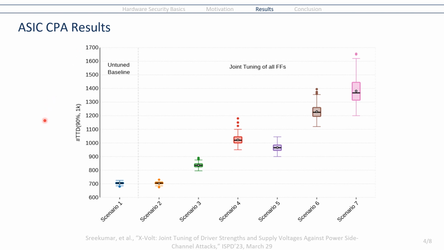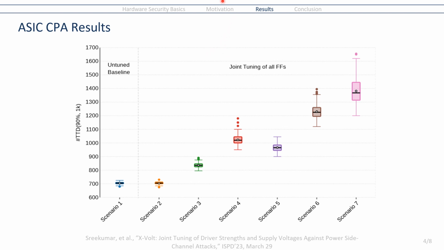The resilience here is measured by traces to disclosure, which is the power traces needed by the attacker to identify the secret key. Scenario 1 here is the untuned baseline, which is the default setting. Scenario 2 is static tuning, where driver strength and VCC are set to static values, and this shows no improvement.